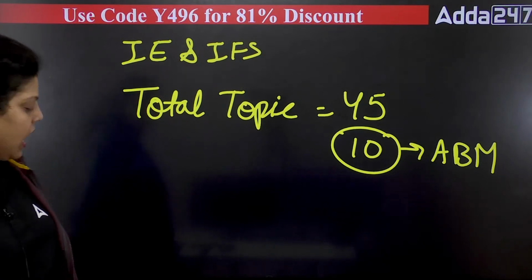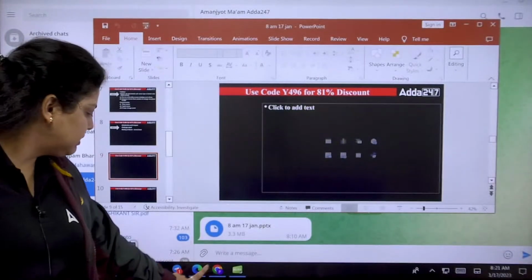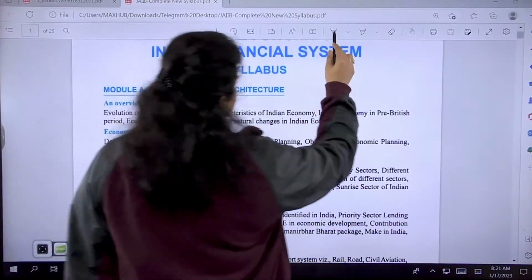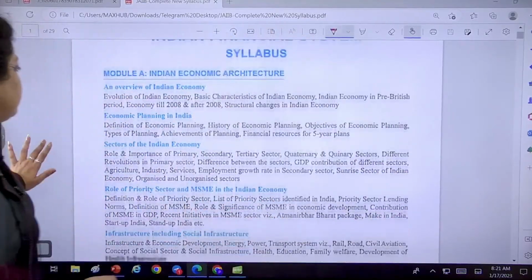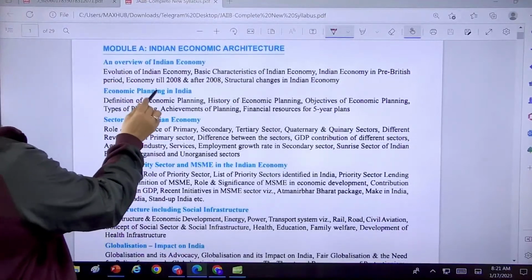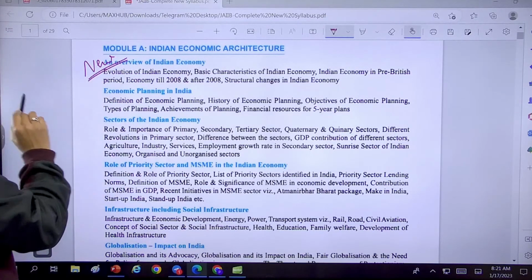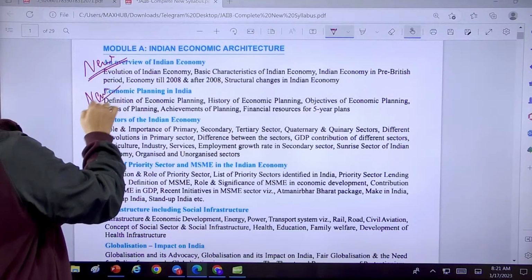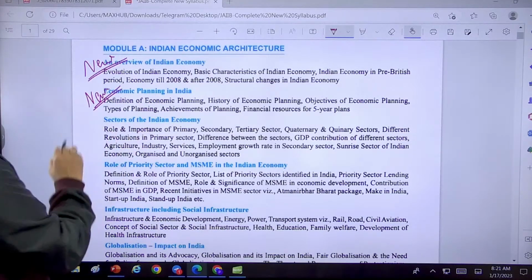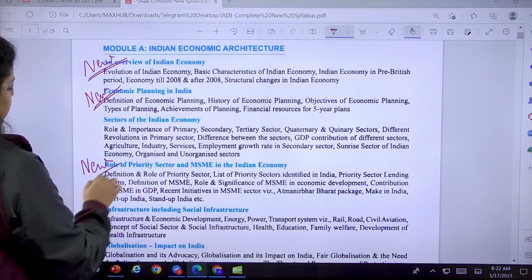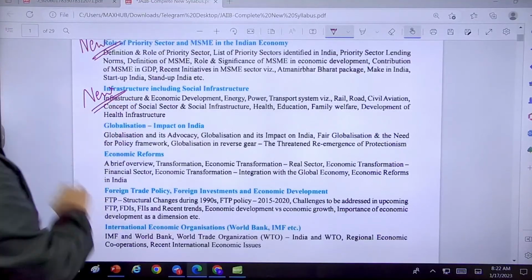Let's understand what the new topics are by seeing the syllabus here. So you can see this is your syllabus. In the first part, Indian economy, the characteristics will be new, that was not in the ABM. Economic planning was not in the ABM, so we have to cover that new. The sectors of economy were there in the ABM. Role of priority sector and MSME in the Indian economy is new, which you have to cover. The infrastructure, including social infrastructure, is also new.